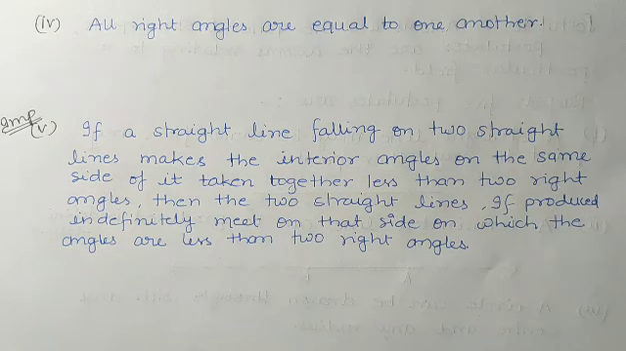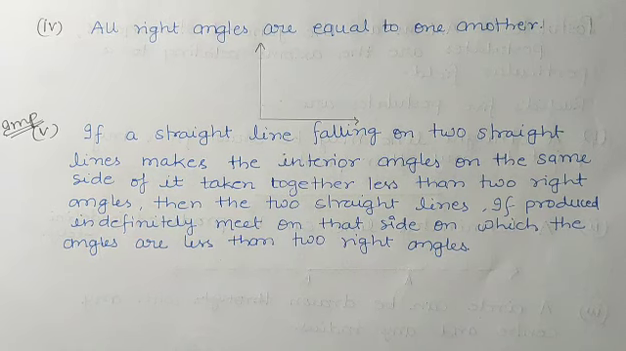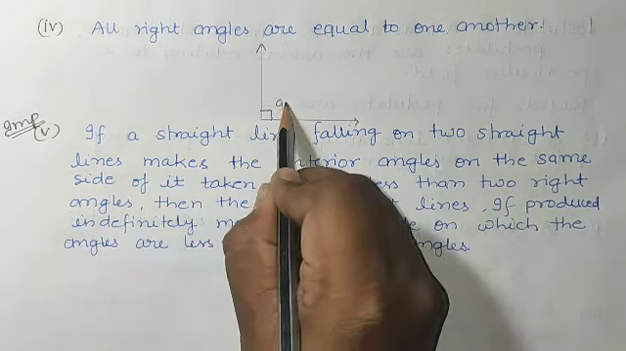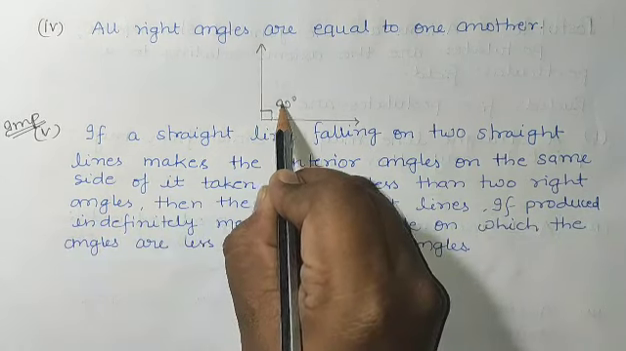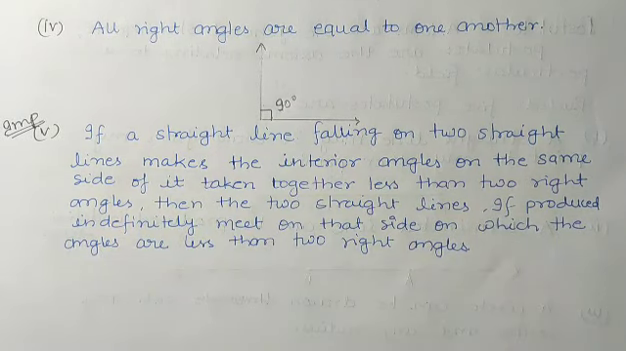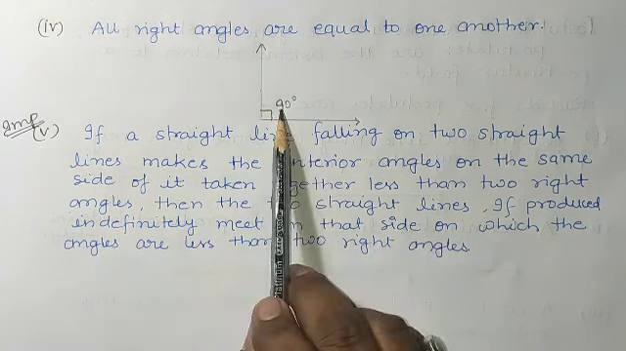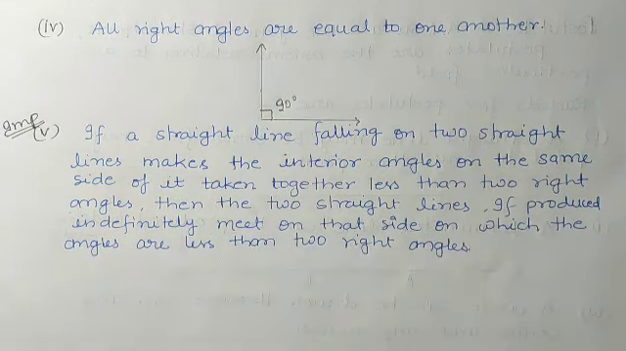It is equal anywhere. So this is your 90 degree angle. Wherever you will see right angles, it means right angles like this, and the right angles are equal to one another. Means wherever you draw a 90 degree angle, those angles will always be equal.